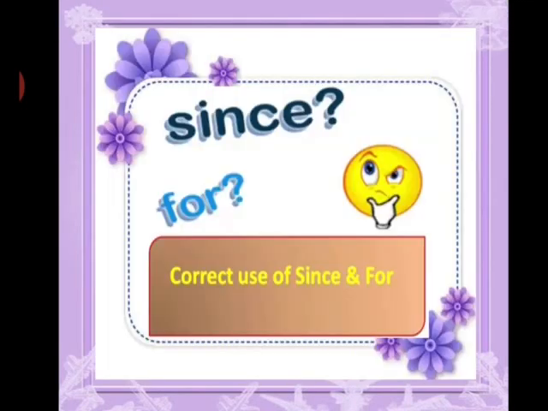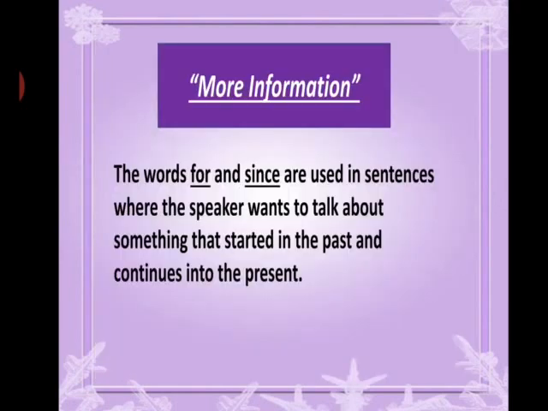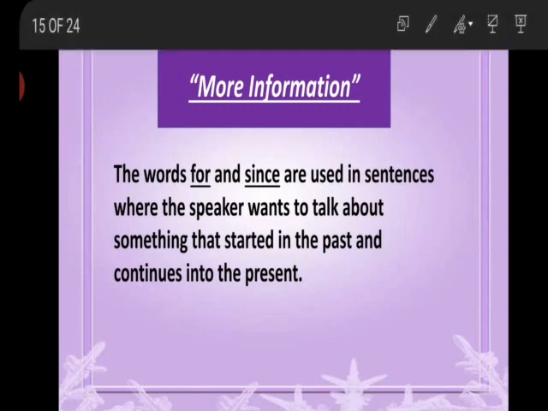Okay, students? Now, as I told you earlier that for the time reference we use since and for. Now where to use since and where to use for in a sentence for referring the time reference. Now there is some more information for you. The words for and since are used in the sentences where the speaker wants to talk about something that started in the past and continues into the present. It means that you know the time reference. Right? You may say you know the duration of an event.